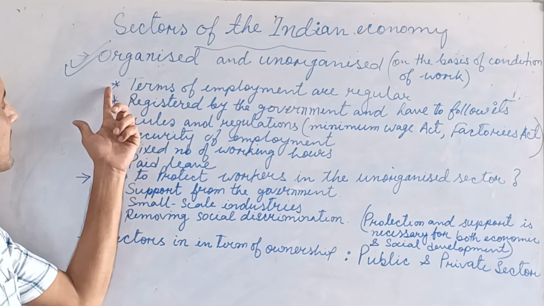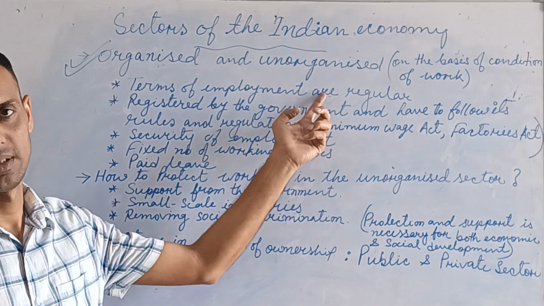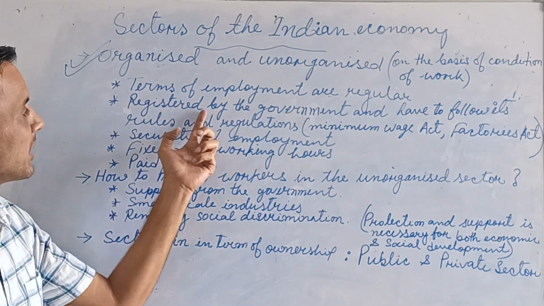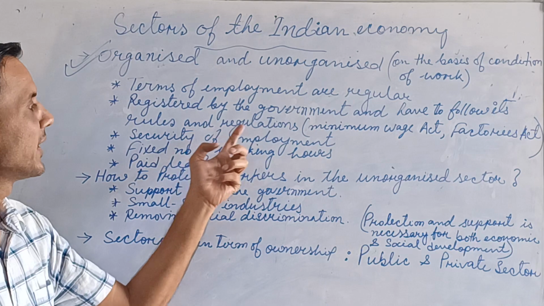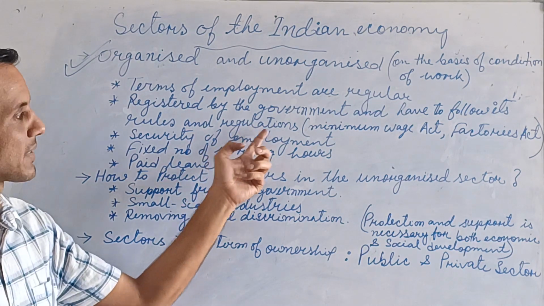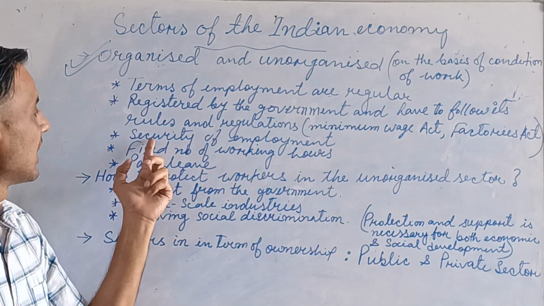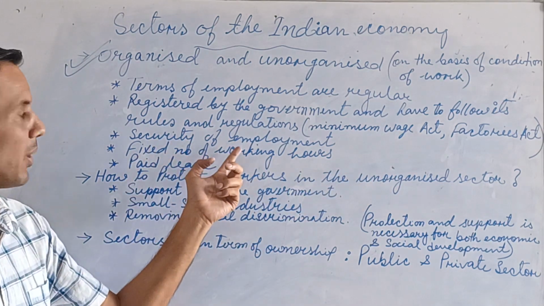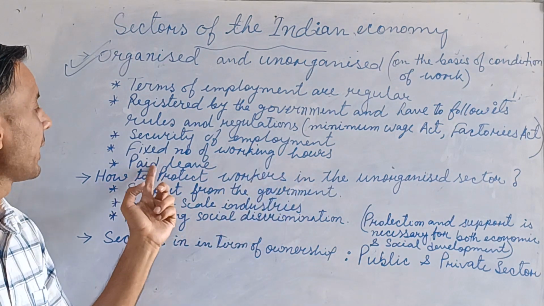In the organized sector, terms of employment are regular, registered by the government, and have to follow its rules and regulations. For example, Minimum Wage Act, Factories Act, security of employment, fixed number of working hours, paid leave.